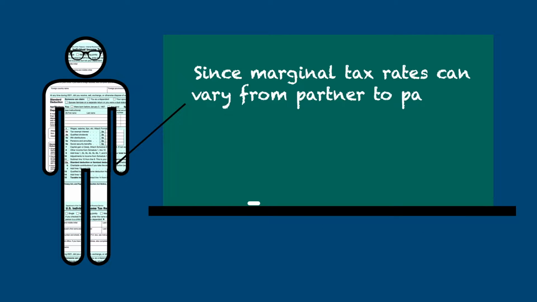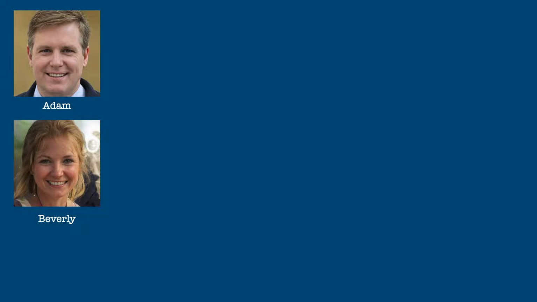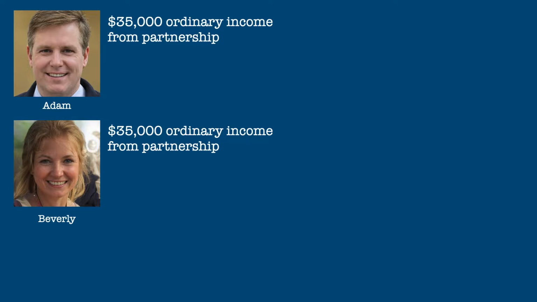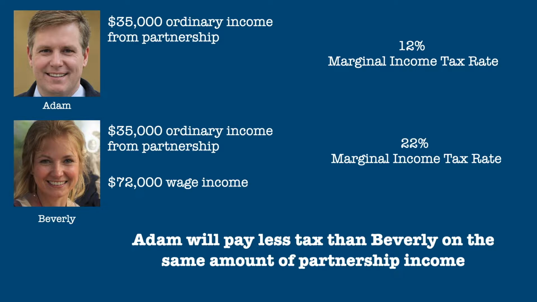Since marginal tax rates can vary from partner to partner, partners can pay different amounts of tax on the same amount of partnership income. For example, Adam and Beverly are business partners, and they each had ordinary income from the partnership of $35,000. Adam's sole source of income was the $35,000 from the partnership, while Beverly had additional income from wages of $72,000. Adam's marginal tax rate is 12%, while Beverly's additional income pushes her into the 22% marginal tax rate. Thus, Adam will pay less tax than Beverly on the same amount of partnership income.